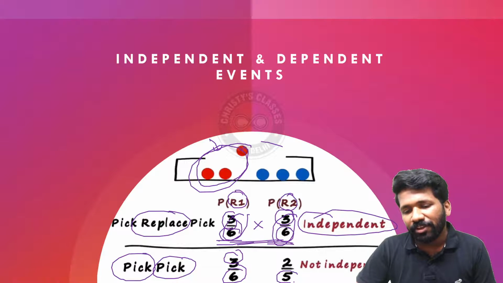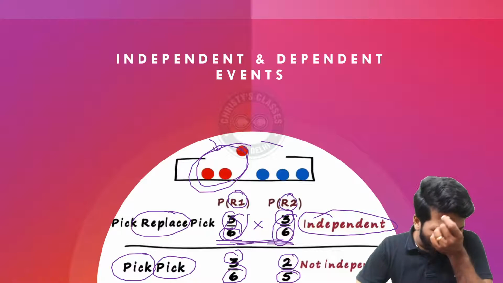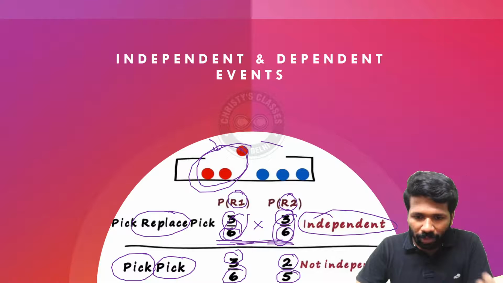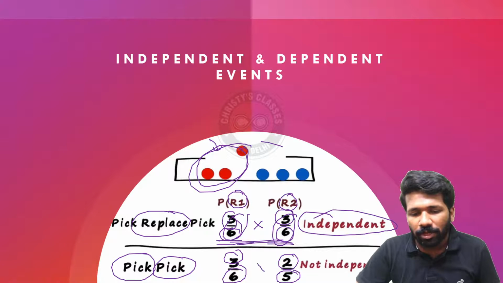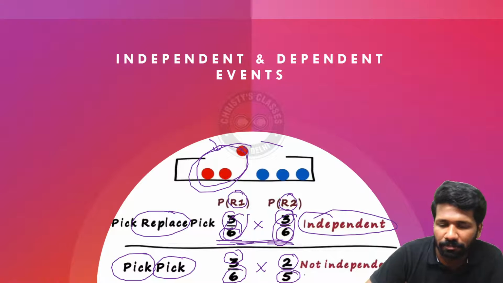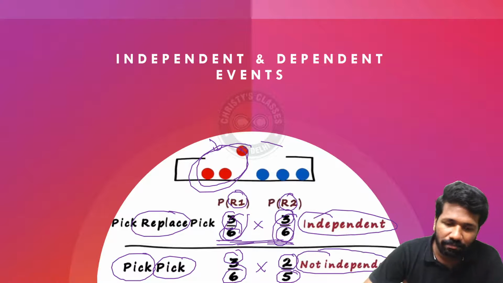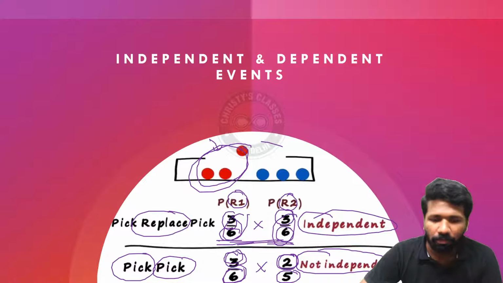So there are only 5 balls remaining, and out of that only 2 of them are red because 1 red ball is missing now. So 2 out of 5. So the probability of that will be 3 by 6 into 2 by 5, using the fundamental principle of counting, the multiplication rule. Here it is dependent, or not independent, because the second probability is affected by the first probability.